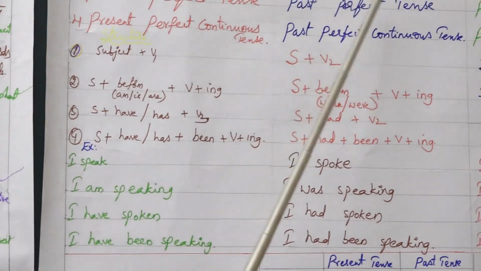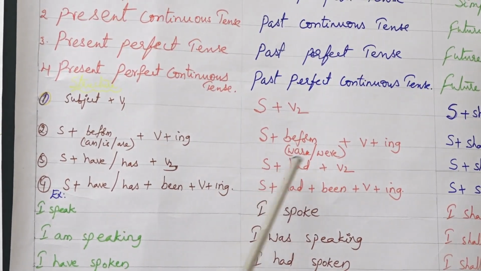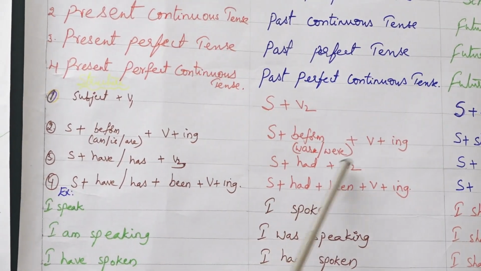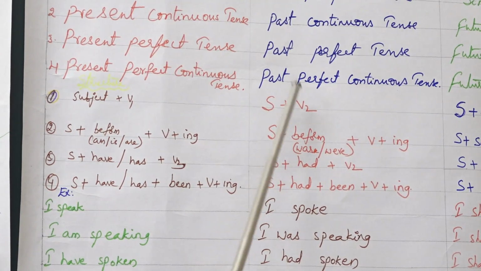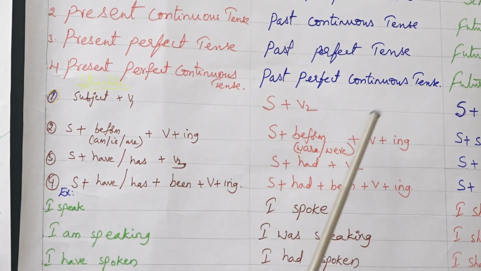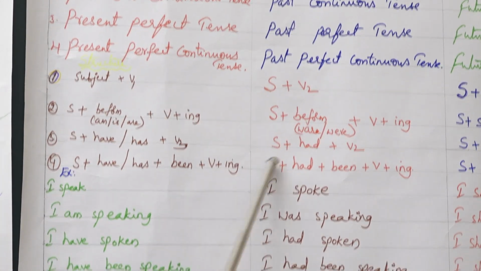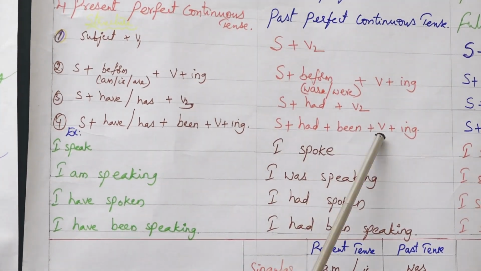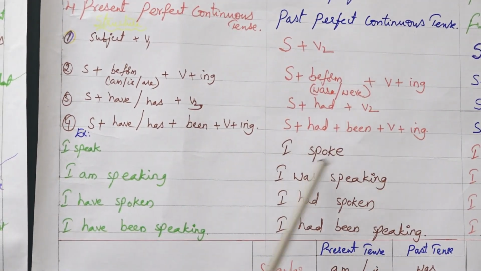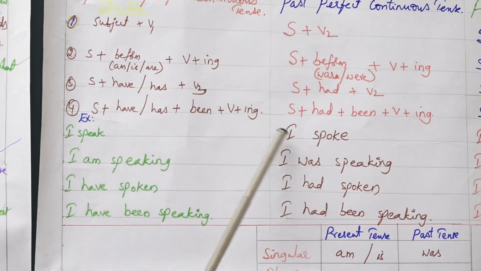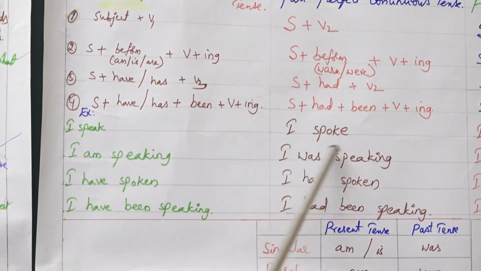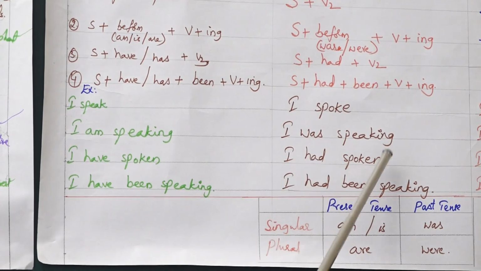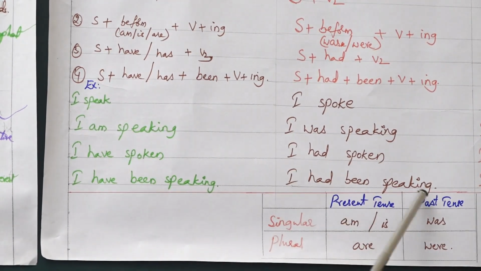Next, for past perfect tense, subject plus had plus verb in past participle. For past perfect continuous tense, subject plus had been plus verb plus ing form. Here, for each one, the examples are: I spoke, I was speaking, I had spoken, I had been speaking.